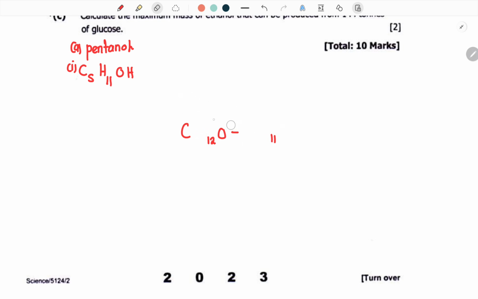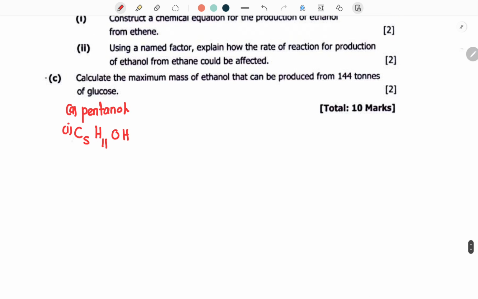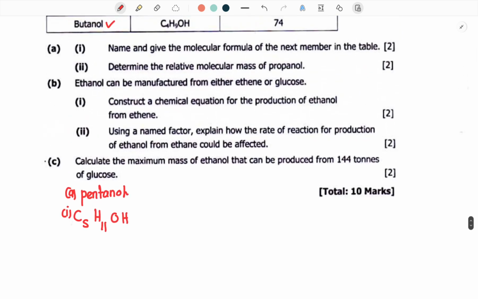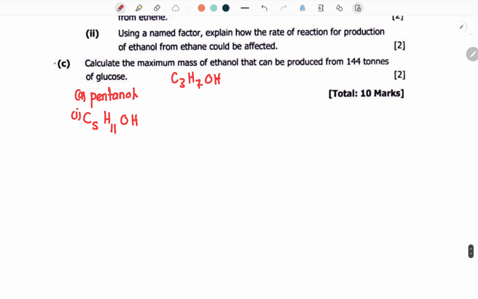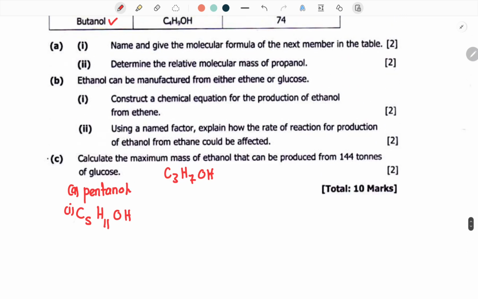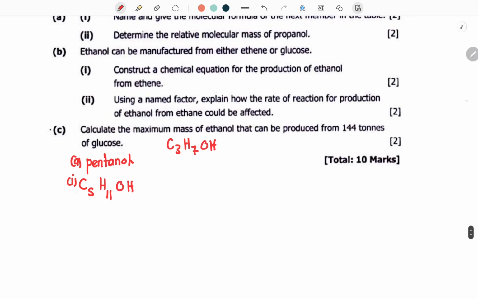So make sure you take note of these particular questions. They actually bring the same things, and then you have to know how to solve them. Then they say determine the relative molecular mass of propanol. Now propanol, of course, has been given to be C3H7OH. Now they want us to find the molar mass. So to find the molar mass of propanol, we are going to say, okay, let me see.